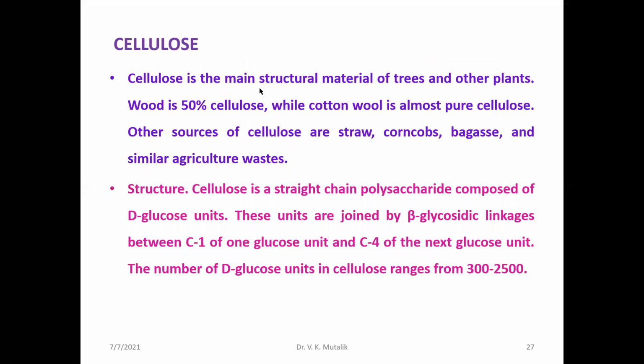Cellulose is the structural material of the plant, and you will find 50% cellulose in wood, while cotton and wool are almost pure cellulose.